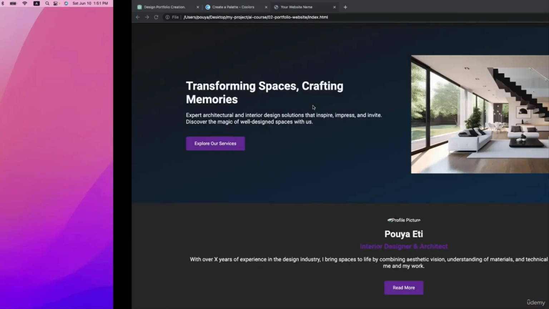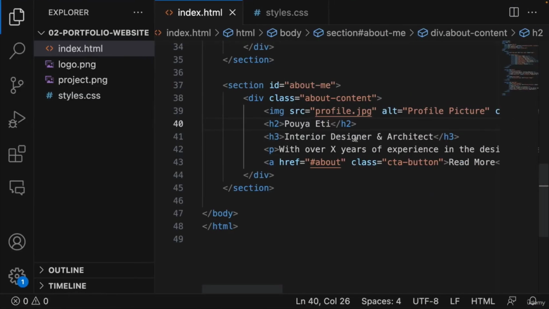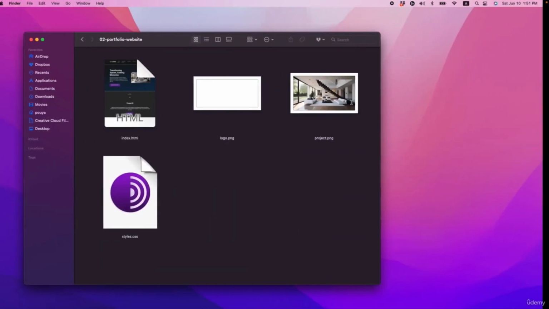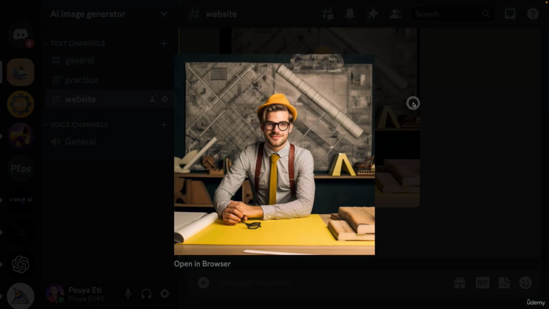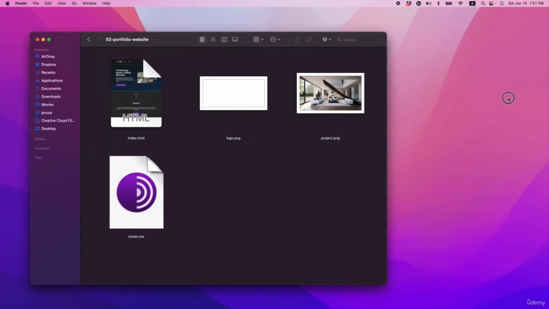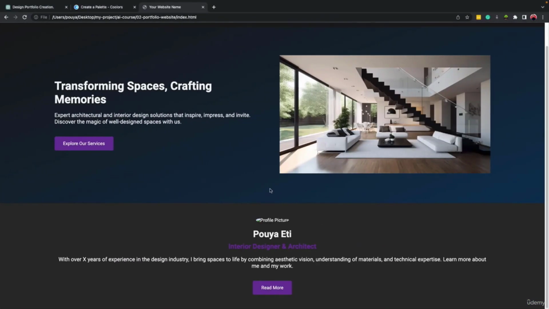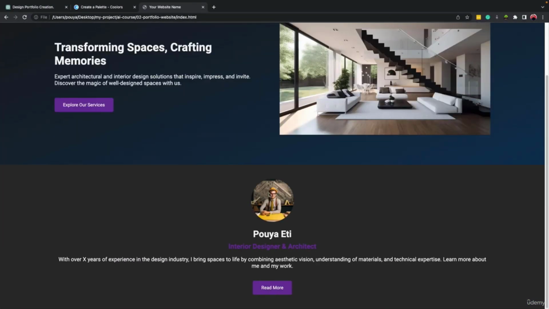And let's look at the name that we must use here inside the code. It is profile dot, let's do PNG because the image will be PNG. So it will be profile dot PNG. Saved it, and let's bring it to our file here and come here and refresh, and here it is.